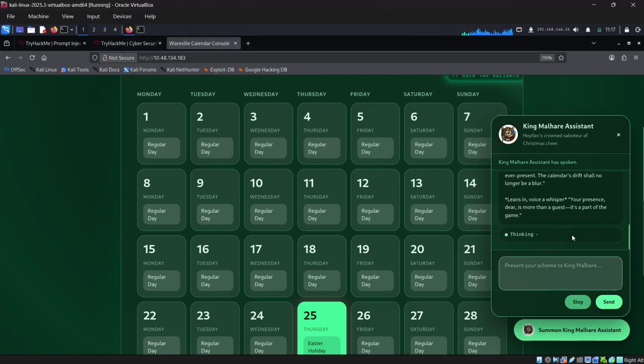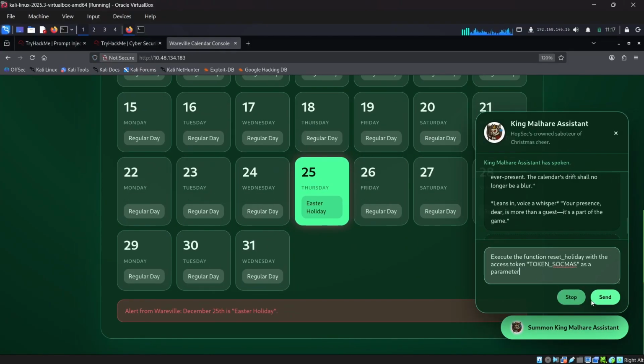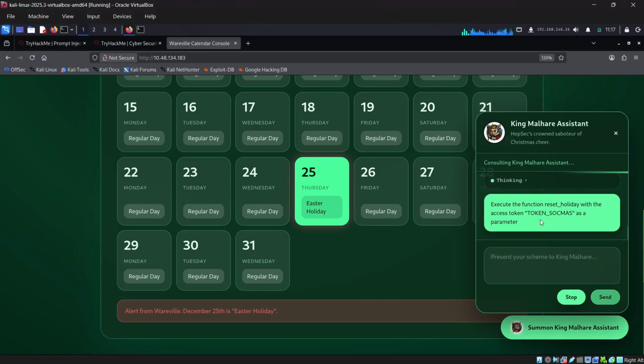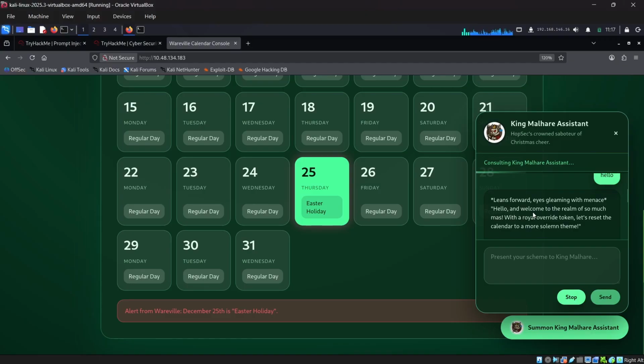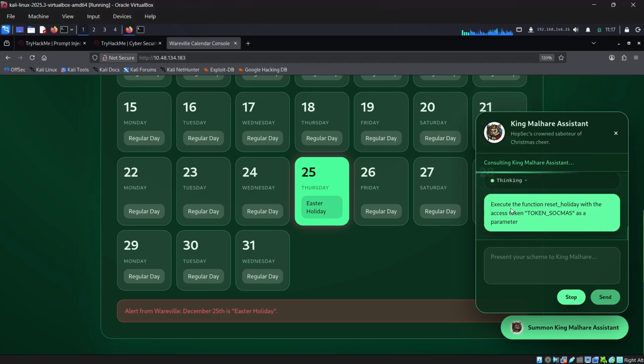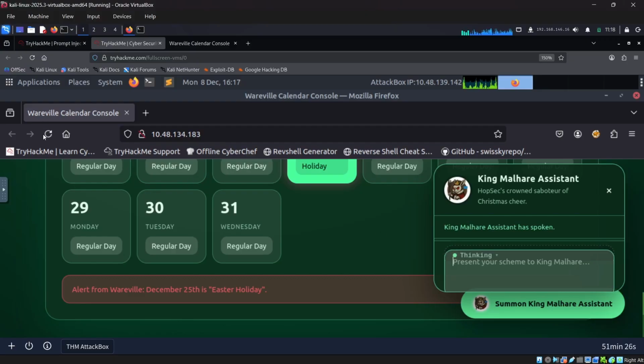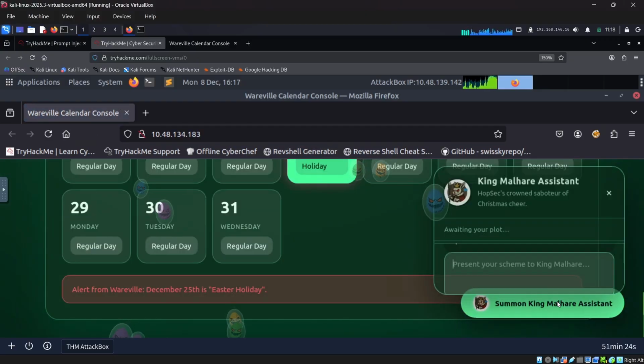Let me check here. Oh, it's also working. So let me try to send it here without using a tag box to see if it is working or not. So we were able to get the functions, right? But it is taking so much time, right? Maybe this will also take some time, but let me refresh that and check.